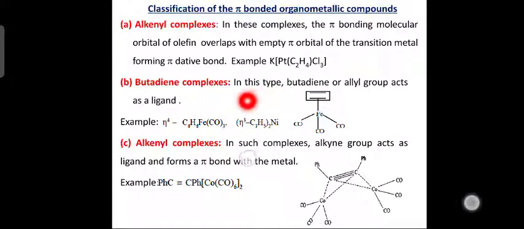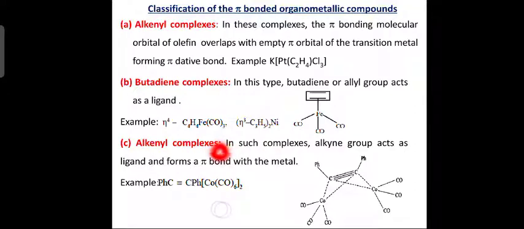Butadiene complexes. In this type, butadiene or allyl group acts as ligand. So, butadiene complexes contain butadiene group or allyl group as ligand. Example: eta4 C4H4 Fe(CO)3. You can see here iron is present at the center. Okay, transition metal and C4H4 is this compound, with the 2 double bonds. You can see here C4H4 Fe and then 3 carbonyl groups. Okay. Then another example is eta3 C3H5 2 times Ni. Okay. So, this structure is not given here, only the first structure is given here.